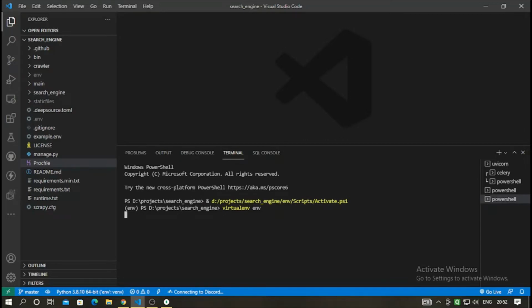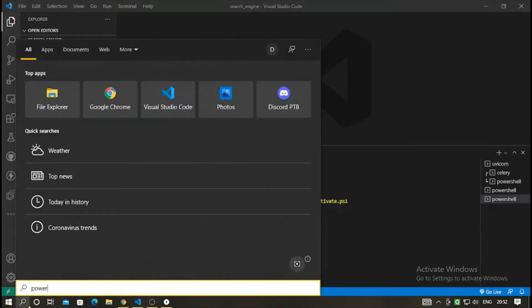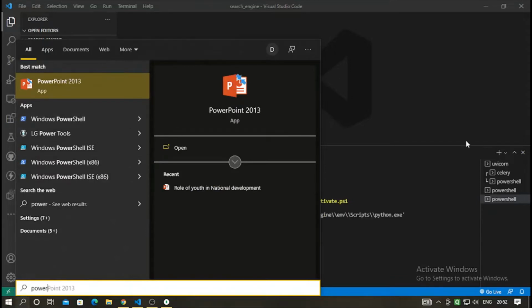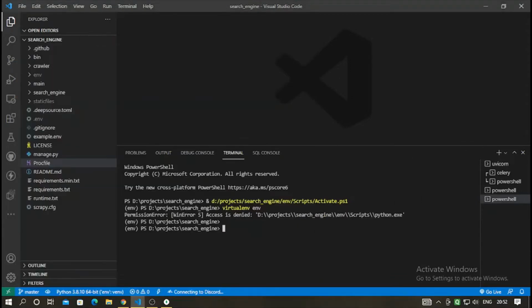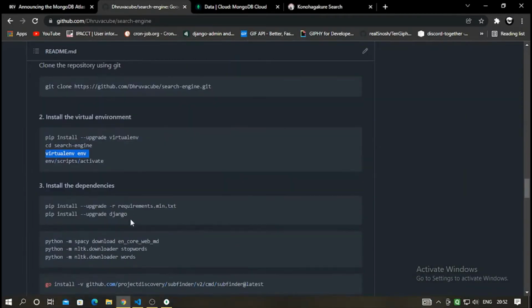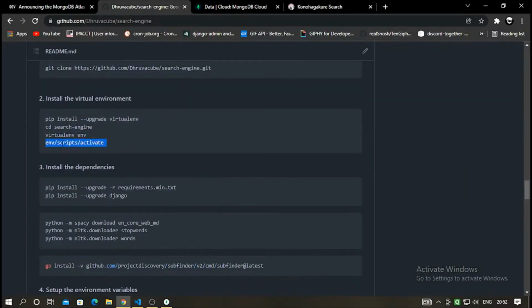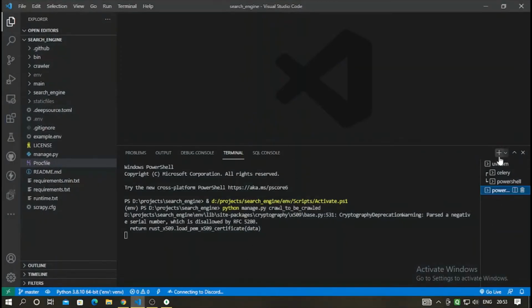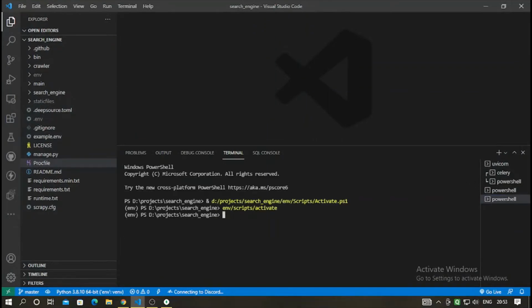Otherwise, if you are using a console, like the PowerShell, what you have to do is virtualenv env, and after this you have to do env/Scripts/activate to activate your virtual environment.